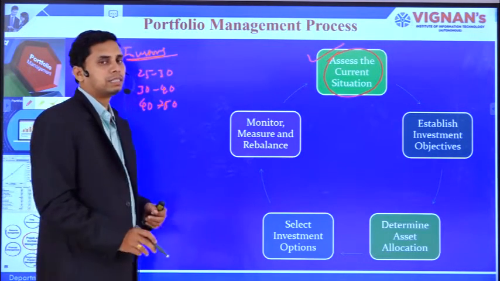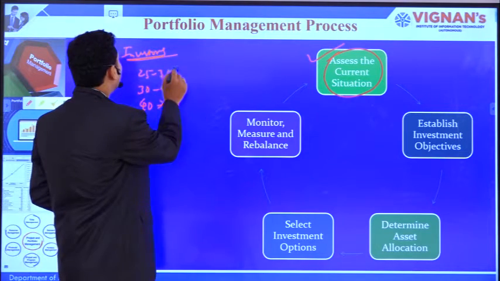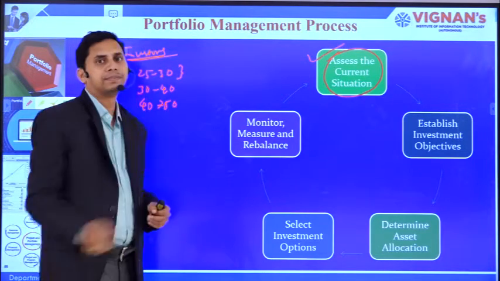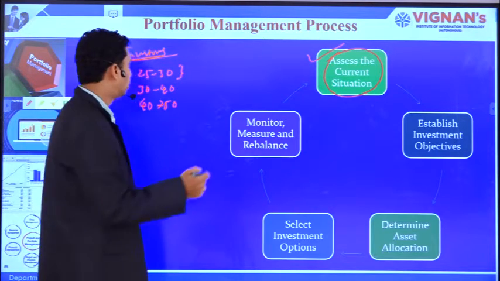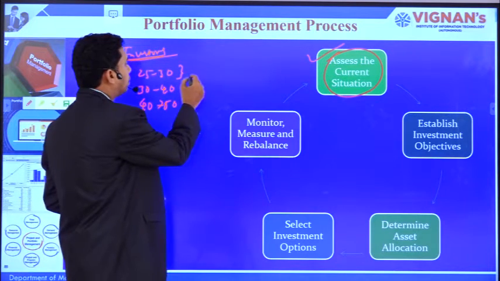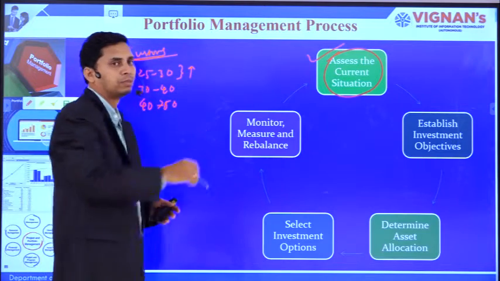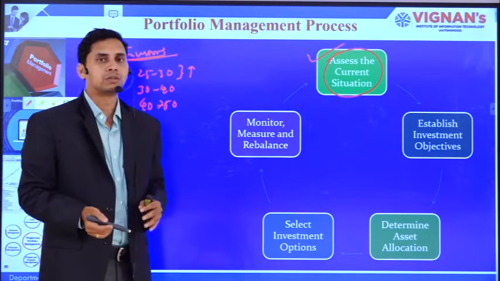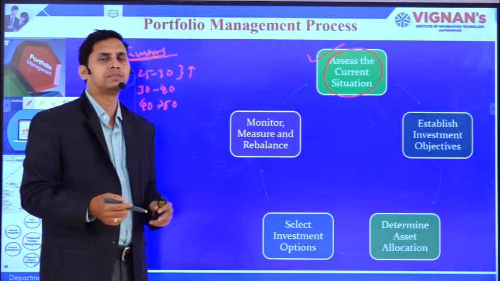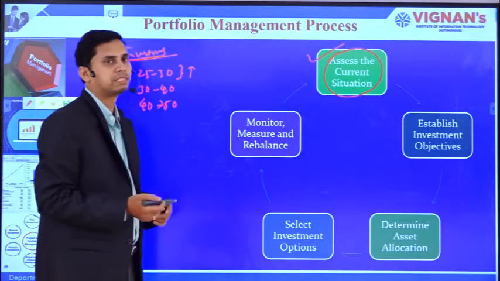Now in such a scenario, the 25 to 30 category of investors are people who have very, very high risk appetite levels. So they can take more risk. Since they can take more risk,